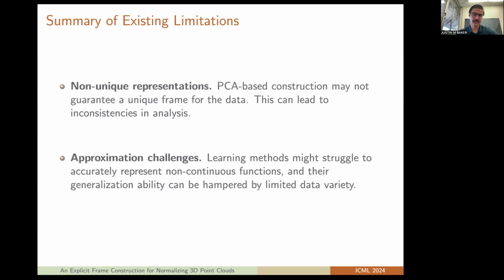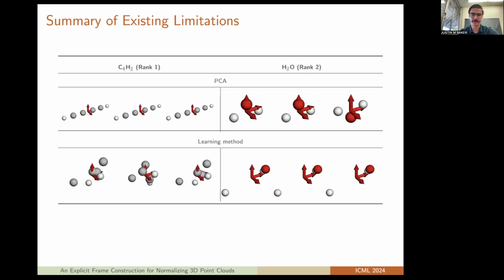So existing methods for normalization have some limitations. In particular, we have non-unique representations. This can be caused by things like principal component analysis. So PCA-based constructions don't guarantee that there's a unique frame for the data, and this can lead to inconsistencies in analysis. And then we can have approximation challenges, where learning methods like autoencoders might struggle to accurately represent non-continuous functions, and their generalizability can be hampered by limited data variety. So let's look at each of these limitations.